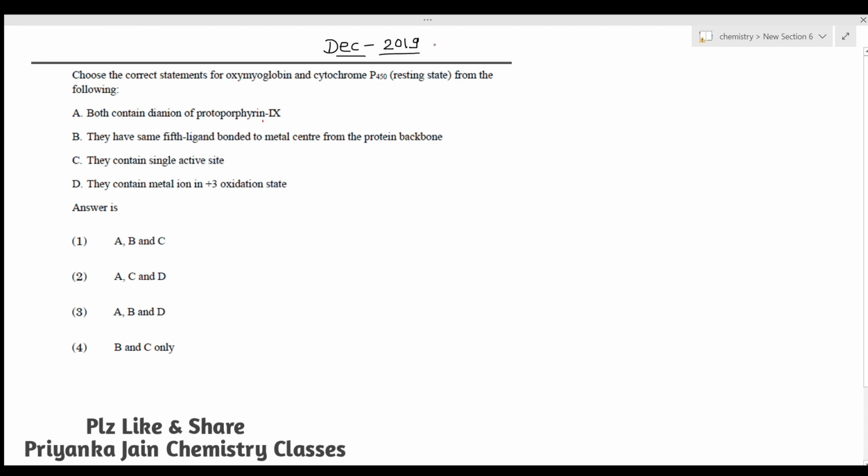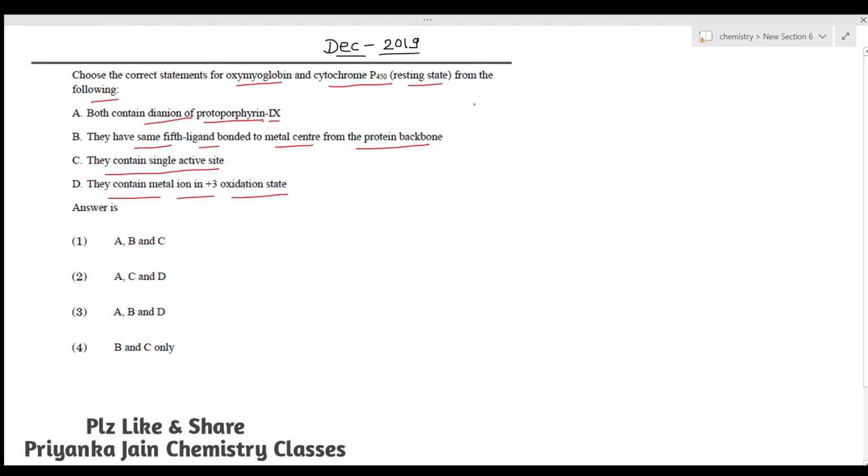This question is from December 2019. What is the question? Choose the correct statement of oxymyoglobin and cytochrome P450 resting state from the following. We have given 4 different options. Both contain dianion of protoporphyrin 9. They have the same fifth ligand bonded to metal center from the protein backbone. They contain single active site, or they contain metal ion in +3 oxidation state. And we have to find out which of the statements are correct, right?